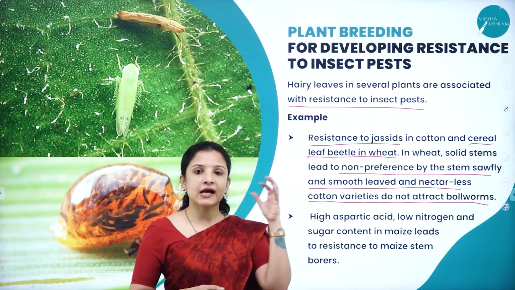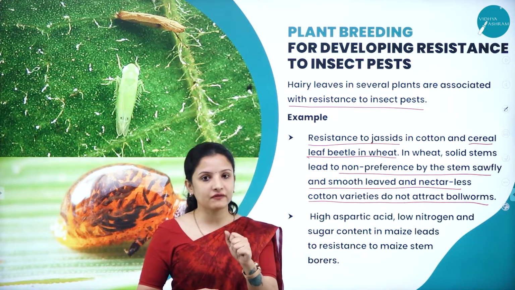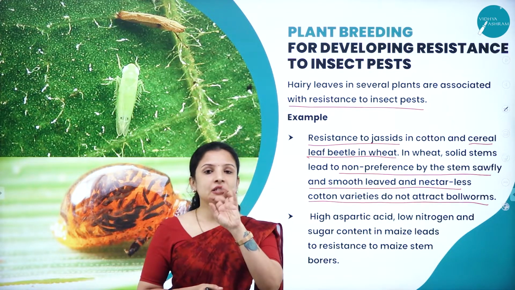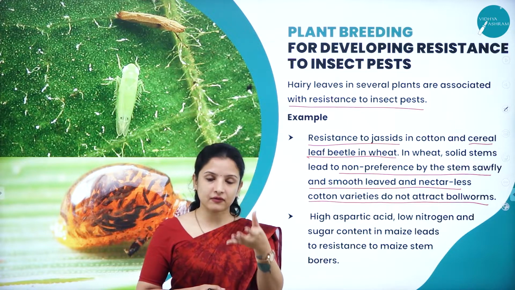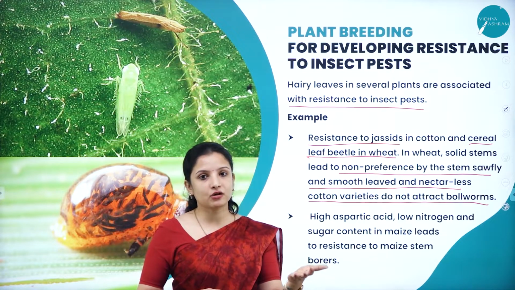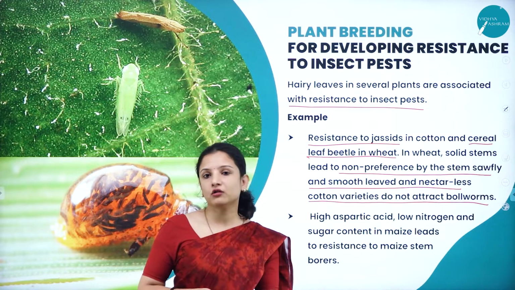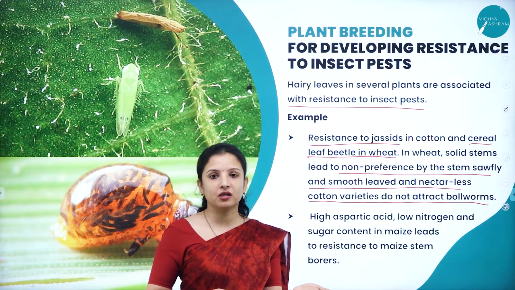These bollworms attack the cotton during the flowering stage. They attack the cotton and lay the eggs inside, and when the larvae come out, they feed on the nectar. So if nectarless flowers are there in the cotton, why will the bollworm come and lay the eggs in those flowers, right?